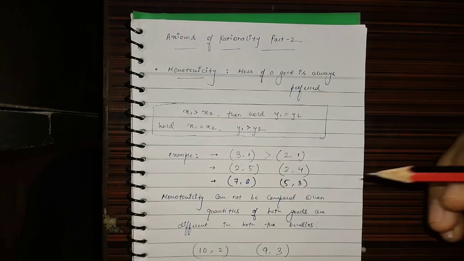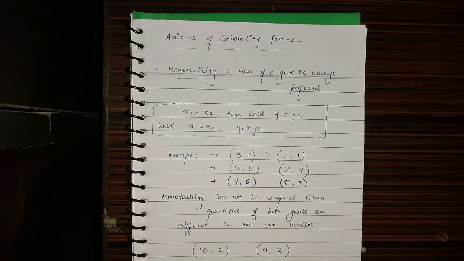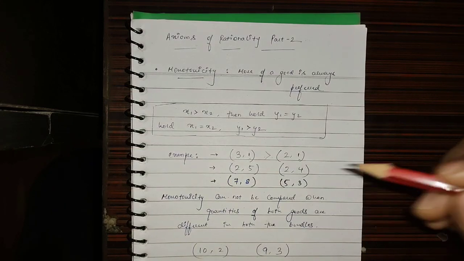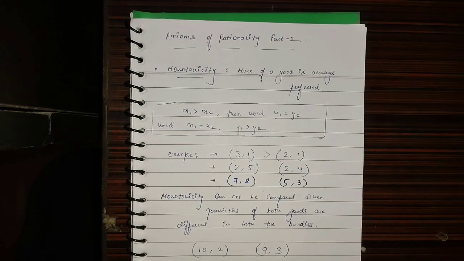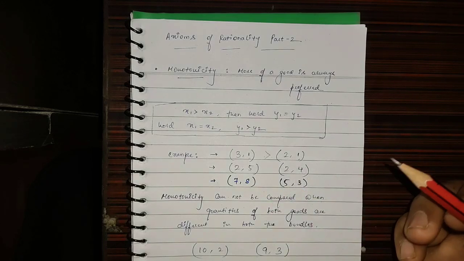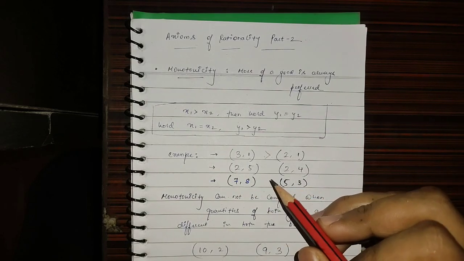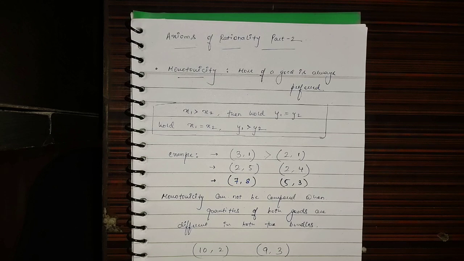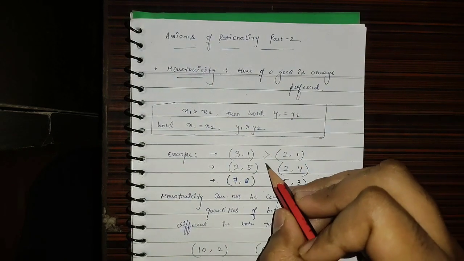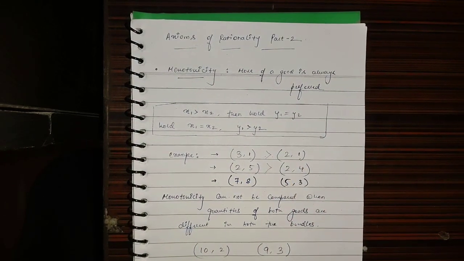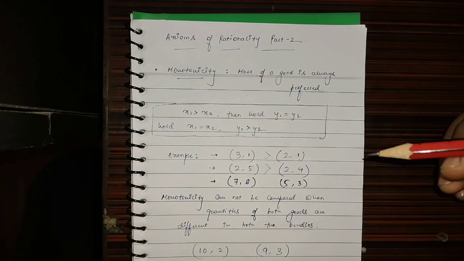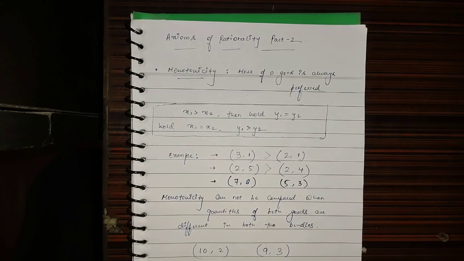Now the second example shows that we are holding the x quantities equal and only comparing the y quantities. We know that 5 is greater than 4, meaning this bundle offers us a greater quantity of y, so we would prefer this over the other. The third example gives us more of both x and y.